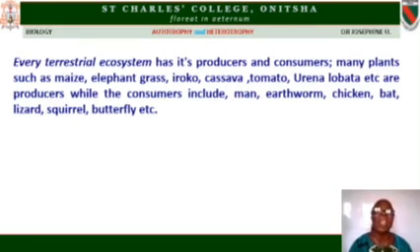All of them are producers. The consumers are the various animals you have around us. Man is an example. You have earthworm, chicken, bats, lizards, squirrels, butterfly, housefly, cockroach, all of them are consumers, all in the terrestrial environment.